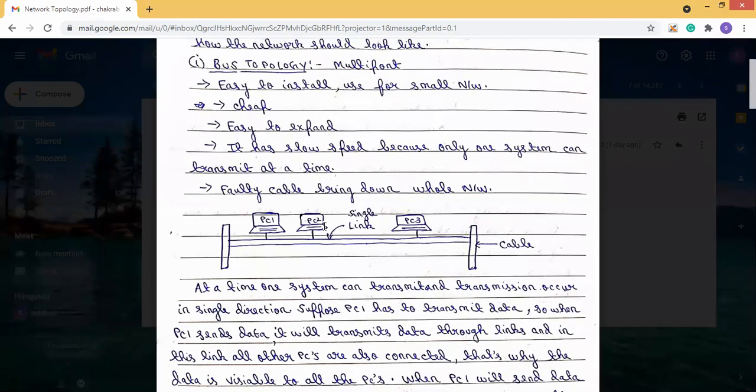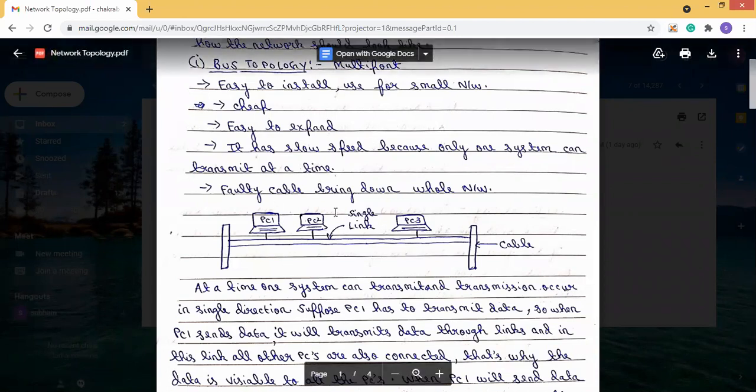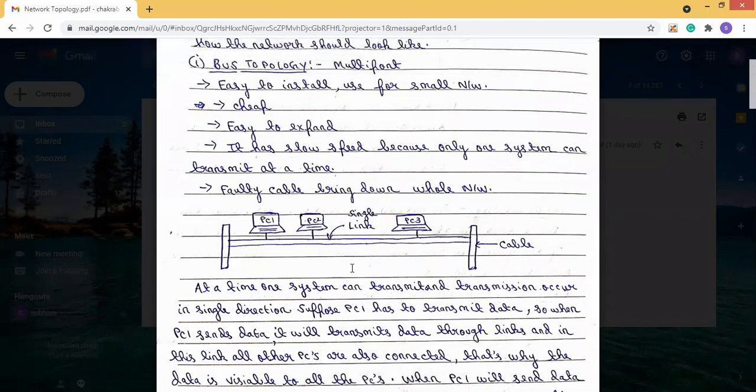So this is the disadvantage of a bus topology, that it is of slow speed. It is slow because when one data is transmitting at a time, then any other system that wants to send data has to wait until this transmission has ended.